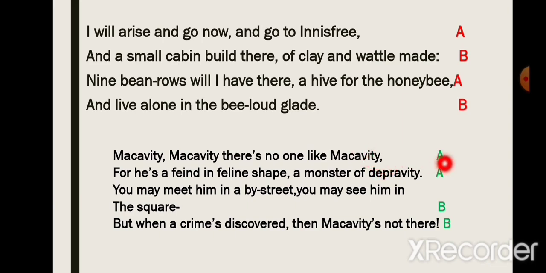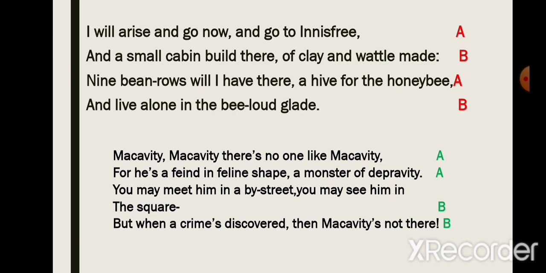To the first line we always give A, and the second one sounds the same as the first line, so here also we'll give A. Now look at the next line. You may meet him in a by street, you may see him in the square, but when a crime's discovered, then Macavity is not there. Now this line ends with square, this one ends with there. These two also sound the same. We give the second line B, and because the fourth line also sounds the same as the third line, we give B to the fourth line as well. So the rhyming scheme of this stanza is A, B, A, B.